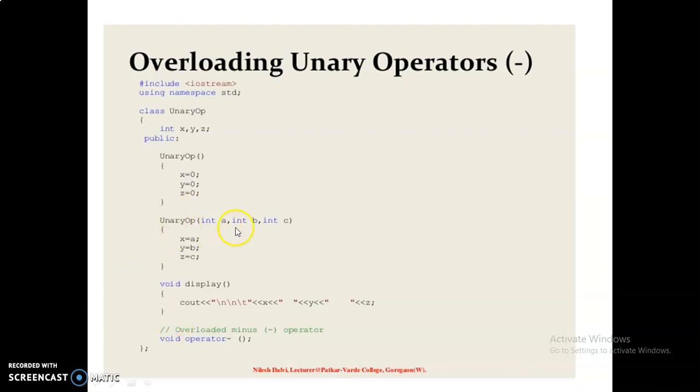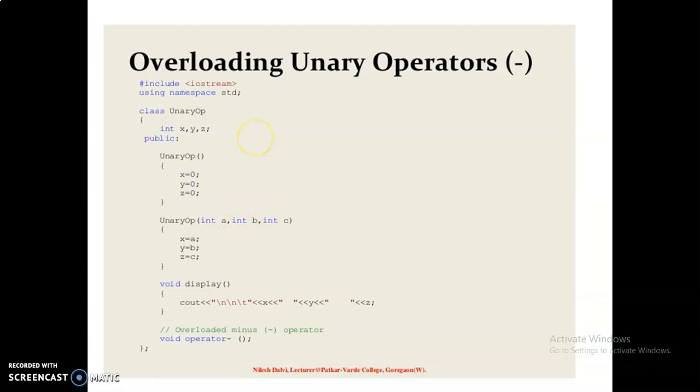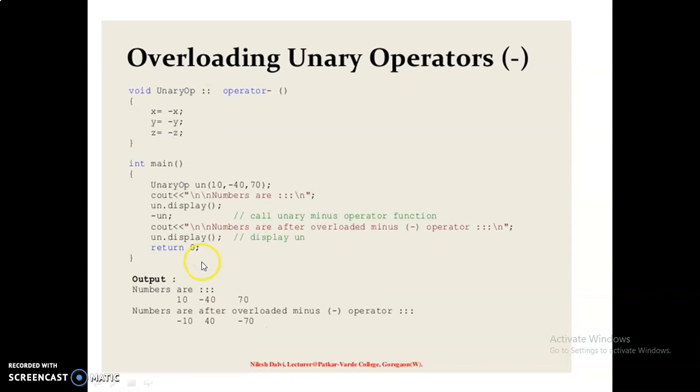For this integer A, integer B, and integer C: for the integer A, the value 10 is assigned. For the integer B, the value minus 40 is assigned. For the integer C, the value 70 is assigned here. And then it comes back to the main function.